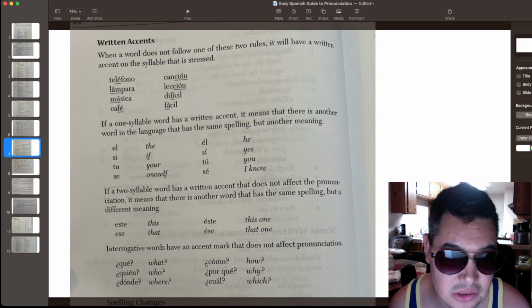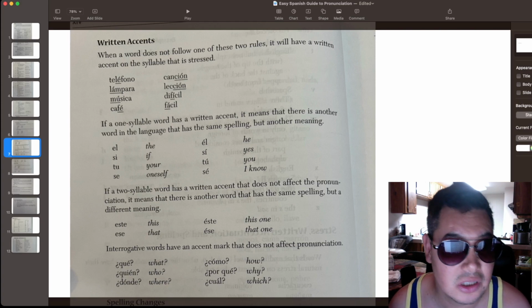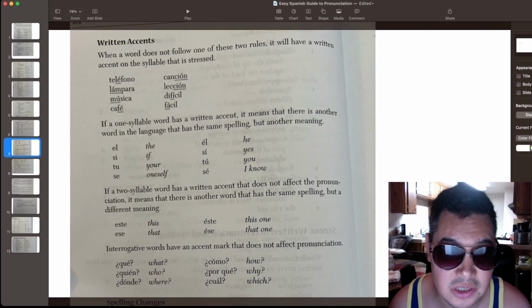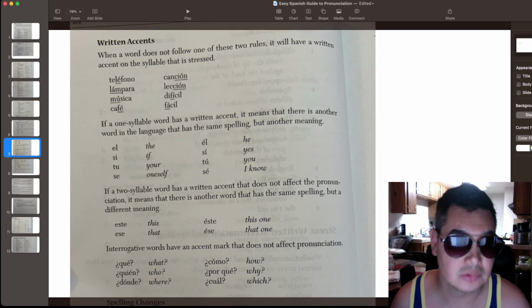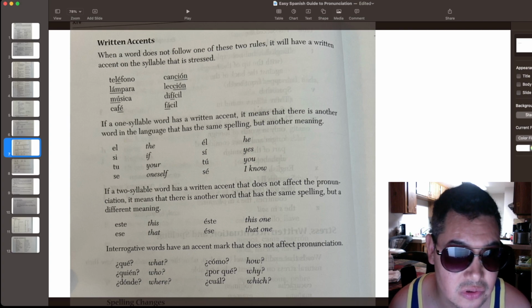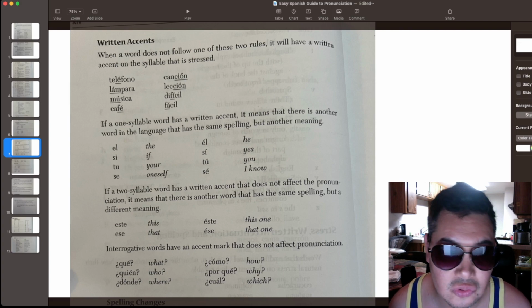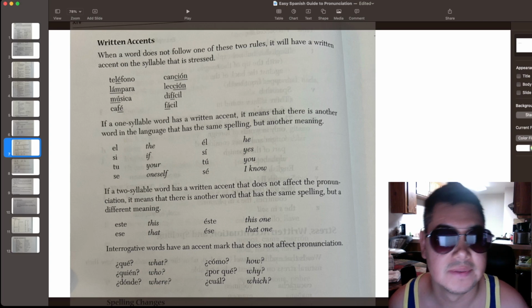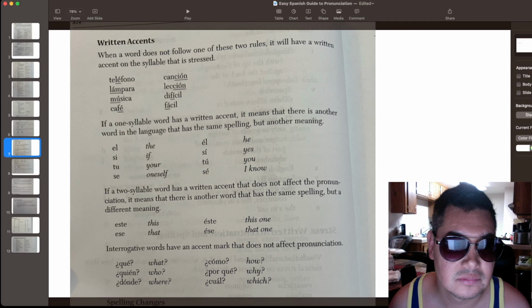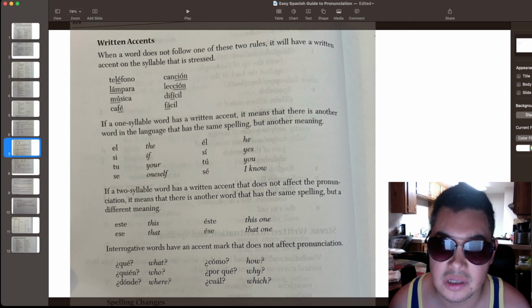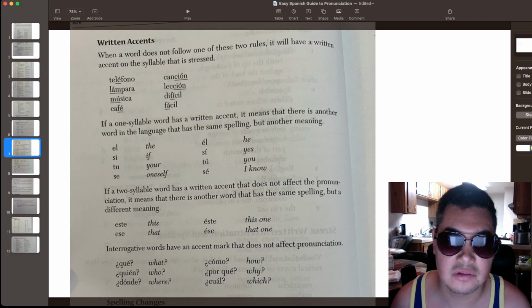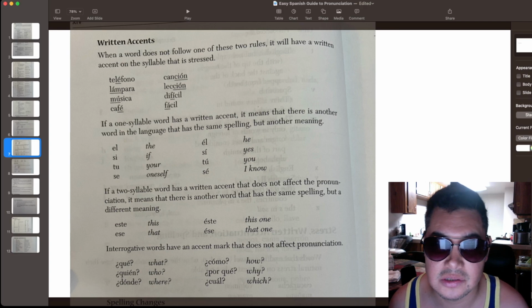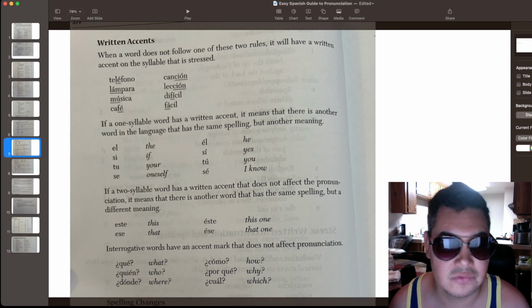Si without an accent, if. Sí with an accent, yes. Tu without an accent, your. Tú with an accent, you, as in pointing at someone, you. Se without an accent, oneself. Sé with an accent, I know. All right, I know that's going to be difficult, but you have to memorize it. You just have to memorize it.